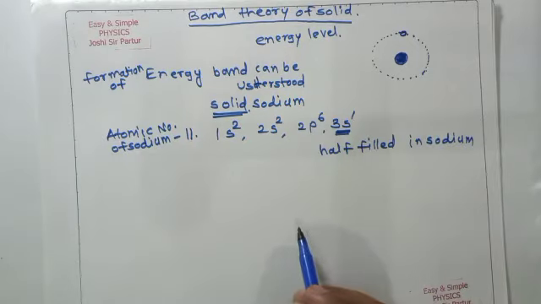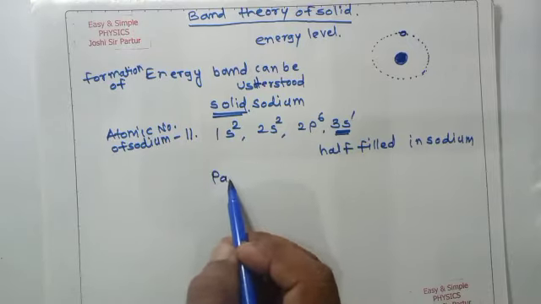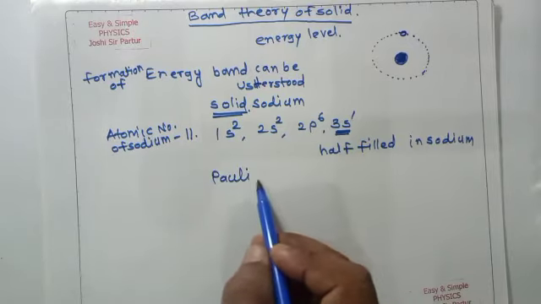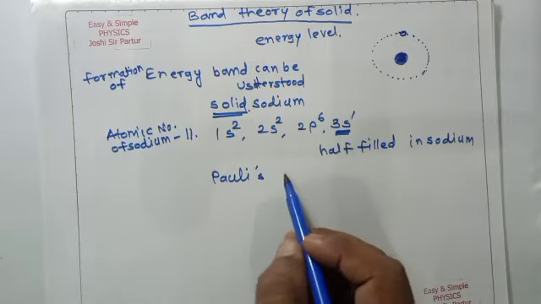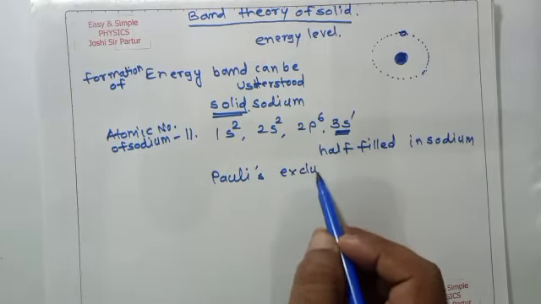So, using the scientist Pauli's exclusion principle.